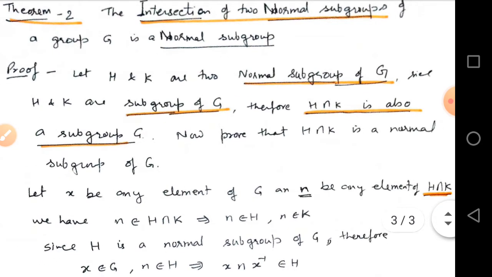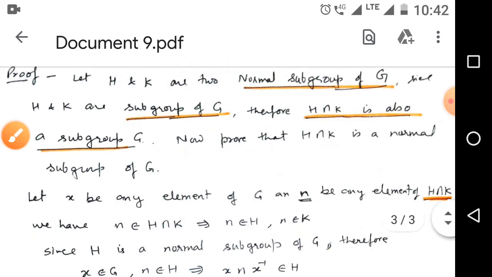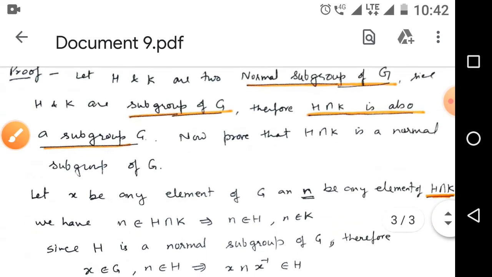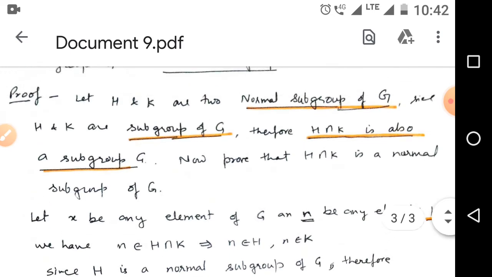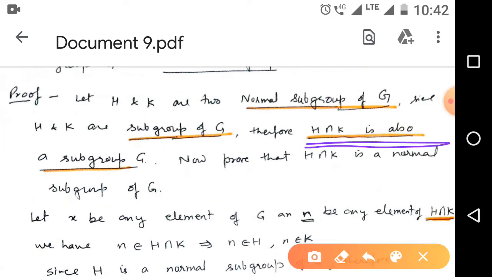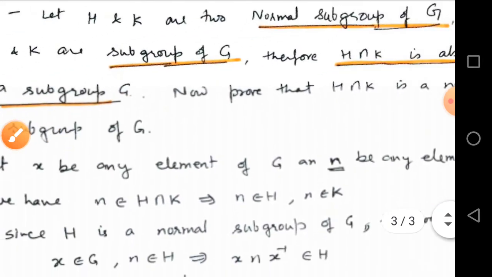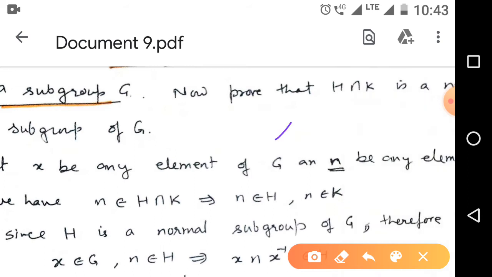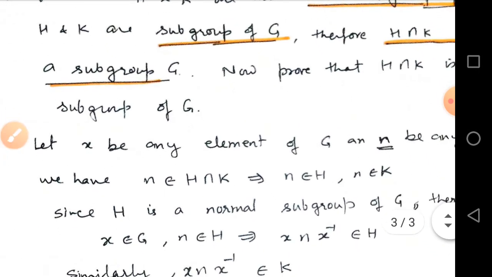For proof, let H and K be two normal subgroups of G. Since H and K are subgroups of G, then H intersection K is also a subgroup of G. Now we prove that H intersection K is a normal subgroup.